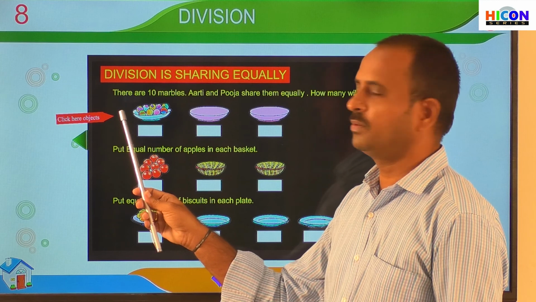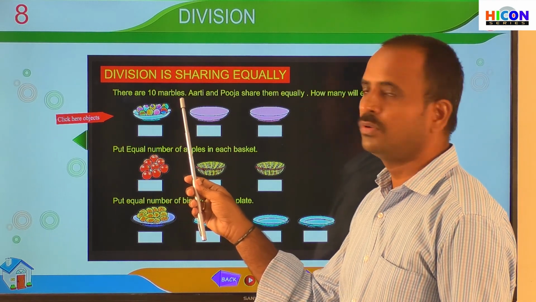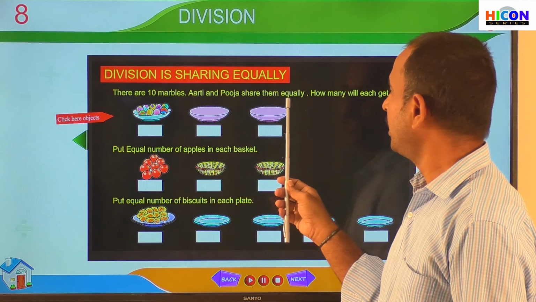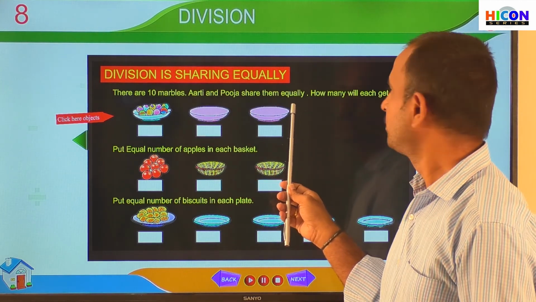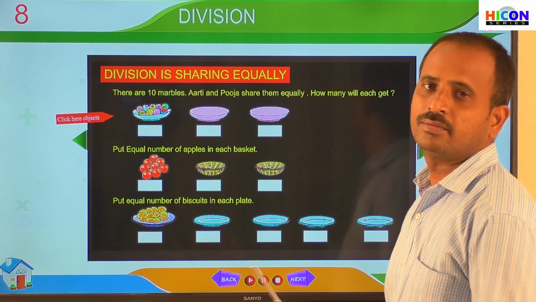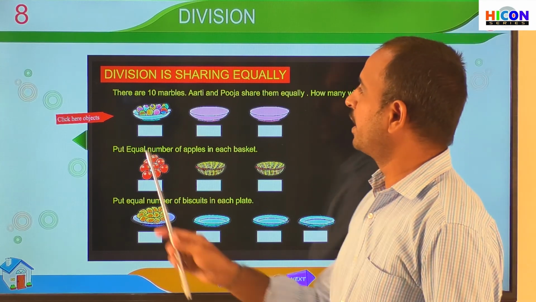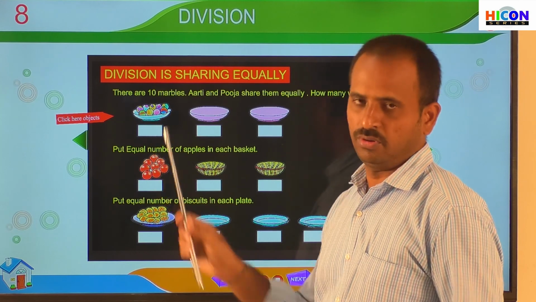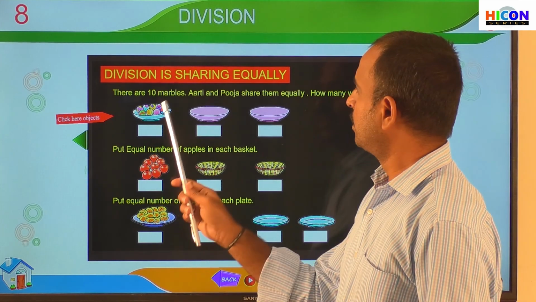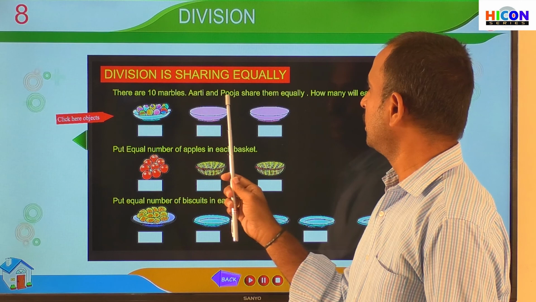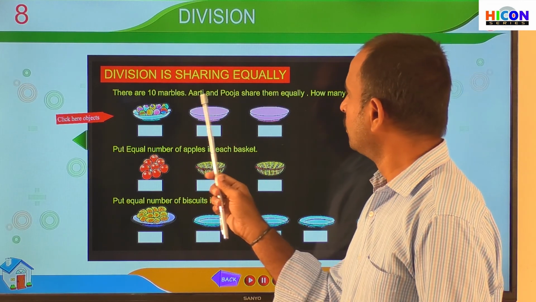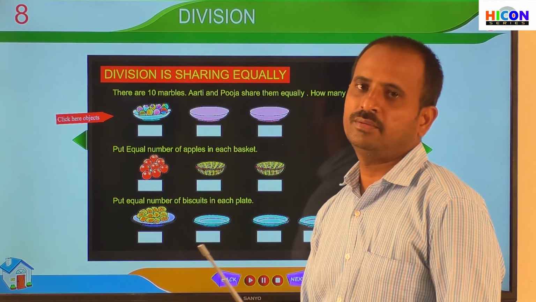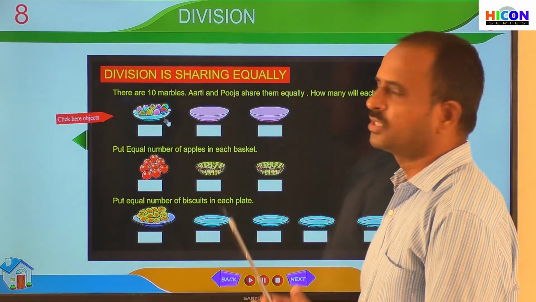So, children, see the first problem. There are 10 marbles. Aarti and Pooja share them equally. How many will each get? Children, read the problem again. How many marbles are there? There are 10 marbles on the board. Now, there are two friends, Aarti and Pooja. These two friends have to share these 10 marbles equally. Then, how many will each get?